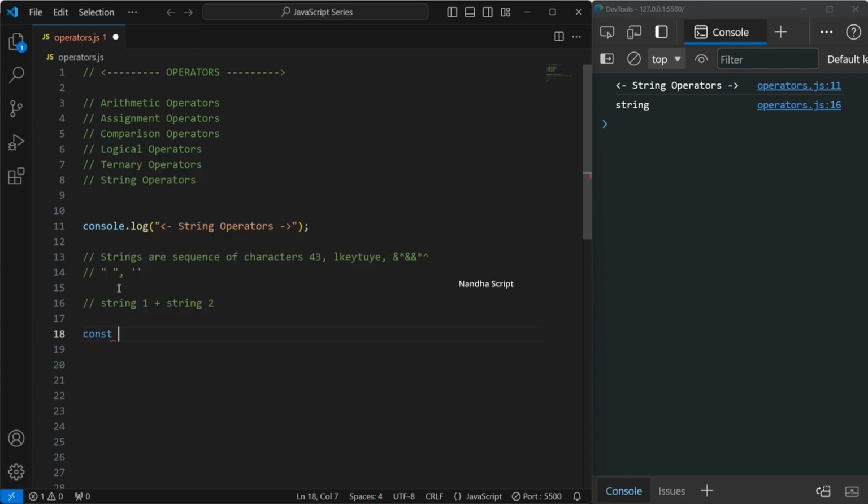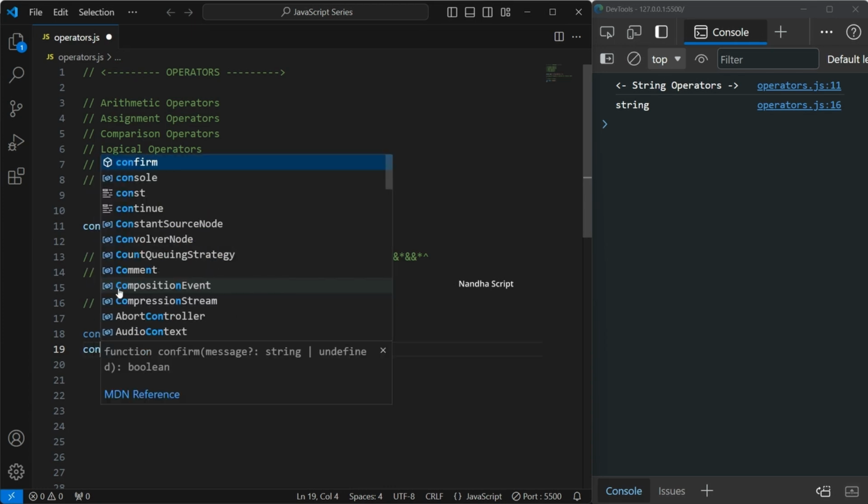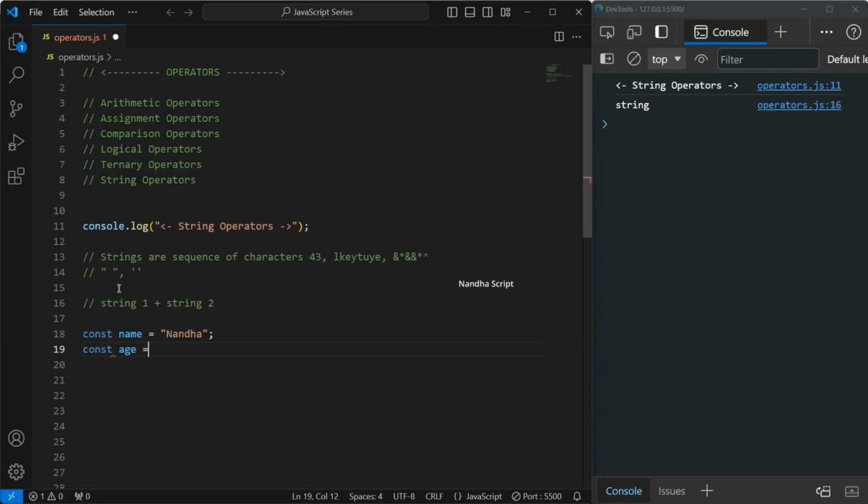I'm creating a variable called name equal to my name, Nanda. After that, age: my age is 26, so this is a number data type. After that, my role, job is a developer.